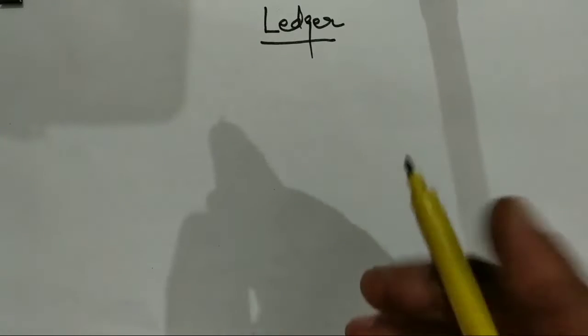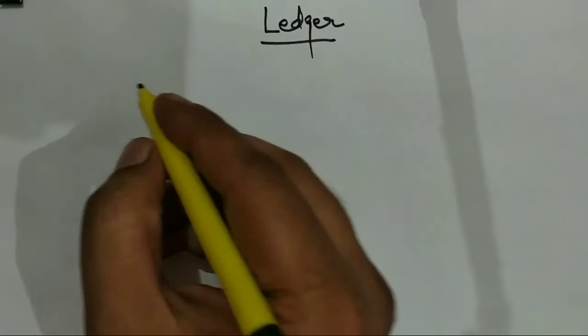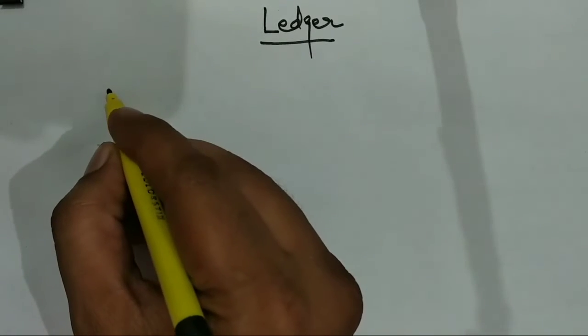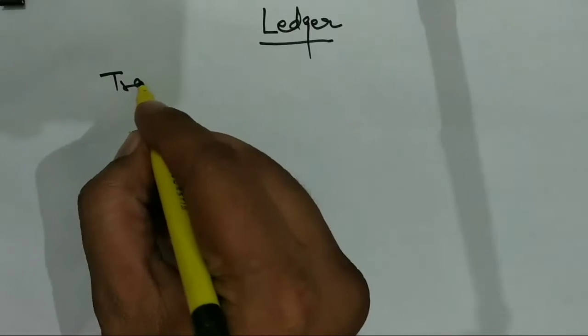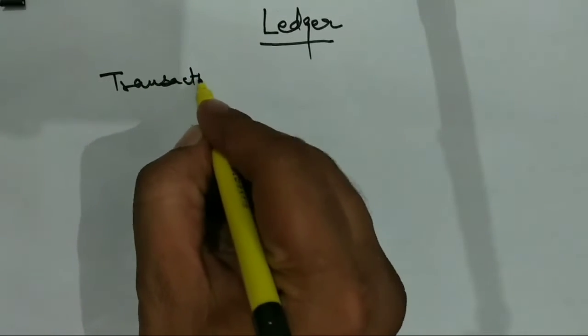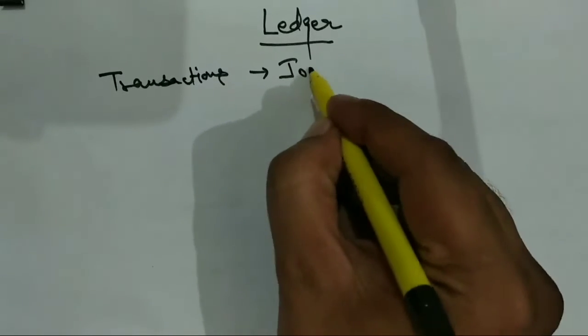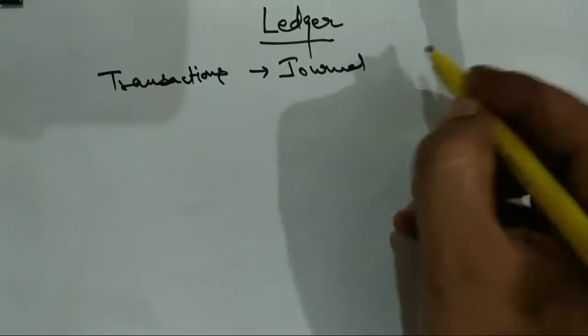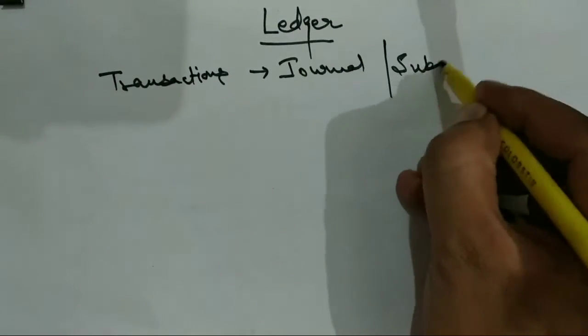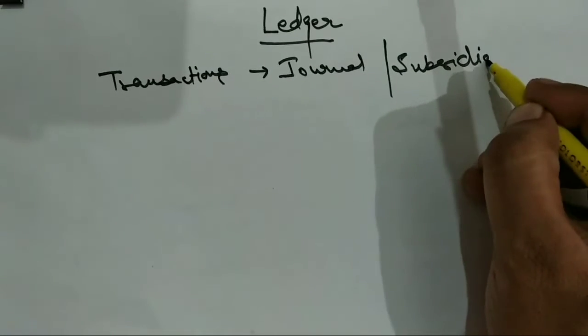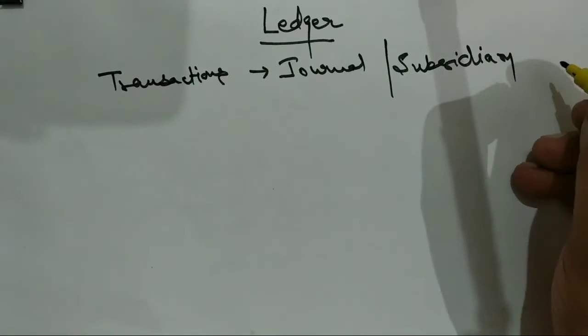Good morning, students. Today we are going to have a new chapter, that is ledger. As you are very well aware, in the beginning all the transactions of the business were recorded in journal or subsidiary books as per the case and size of the business.